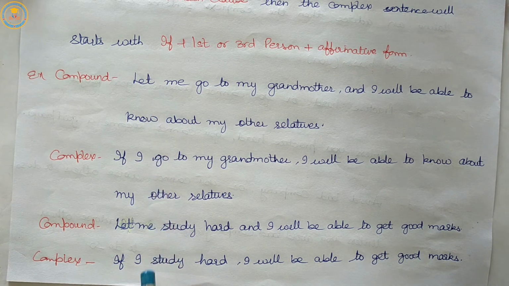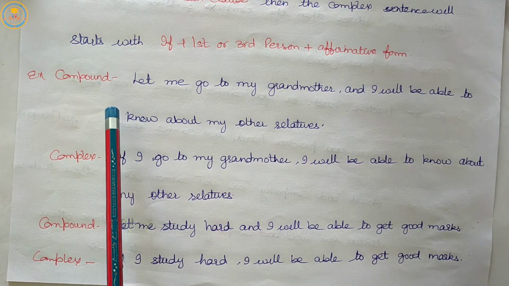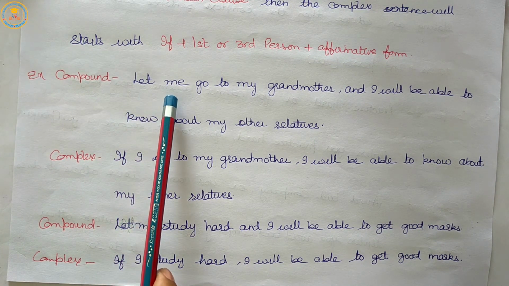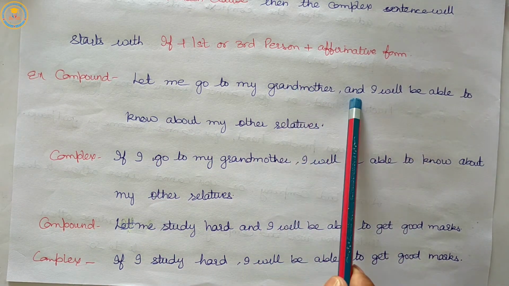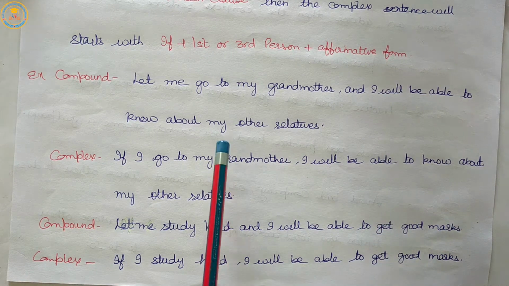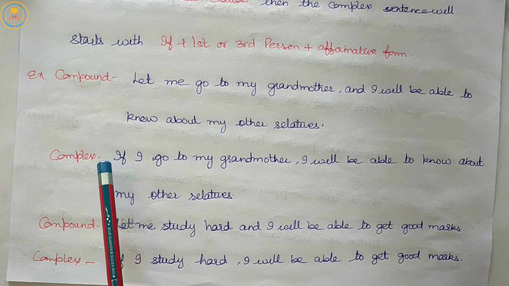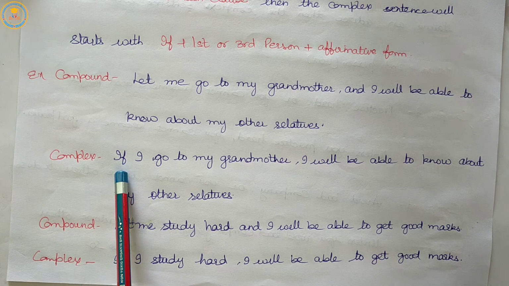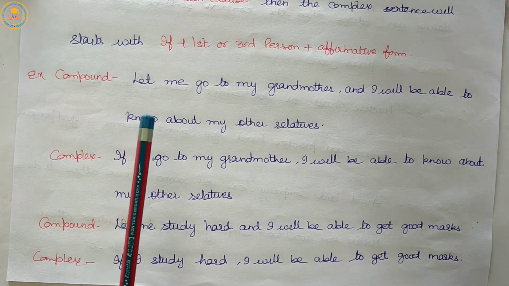Thoroughly read these examples and make clear the rule number 11 that tells us about the compound sentences that begin with "let" plus object form of pronoun plus "and" between two clauses plus main clause. While transforming a compound sentence into a complex sentence, we will start our sentence with "if" plus first or third person plus affirmative form. So here are the examples.